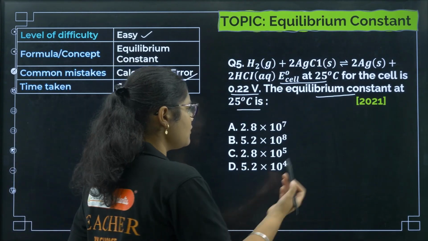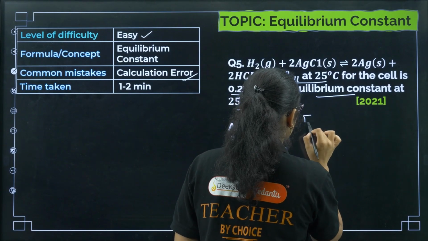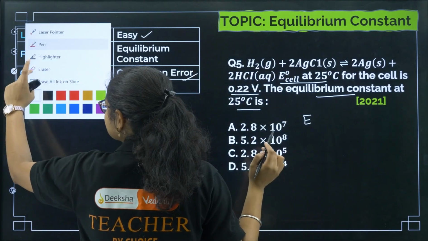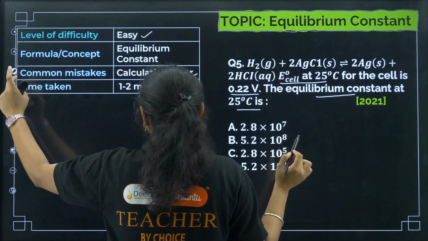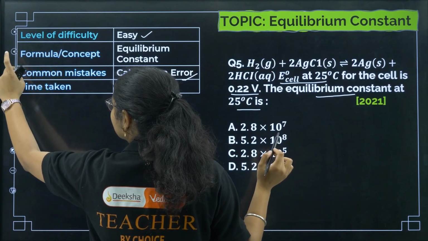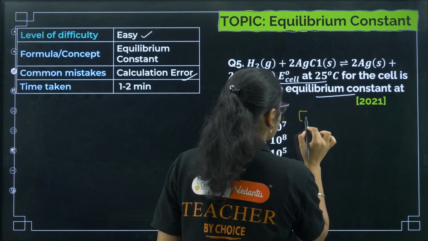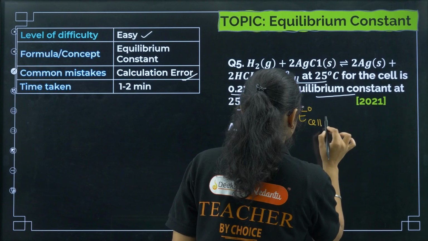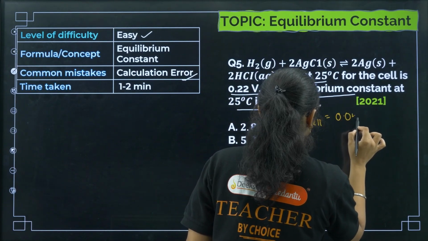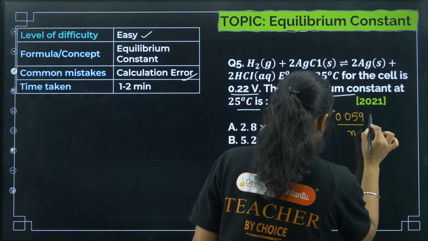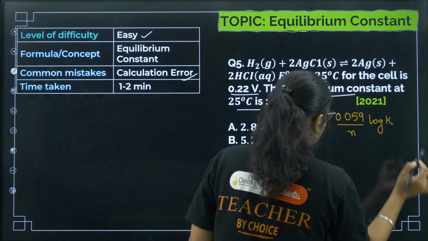So how can we solve it? We have E naught of the cell equal to 0.059 by n log of k, right?